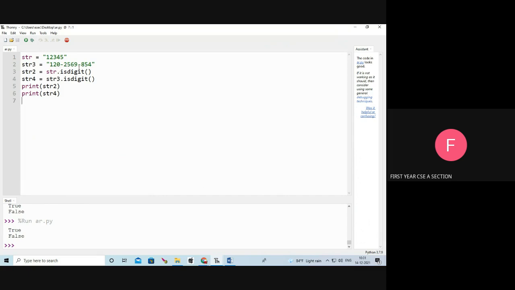See, hyphen is there, it is not a digit, so it returns false. Here all the elements are digits, so isdigit of str? Yes, it returns true. Next, here hyphen is there, so it returns false. So str4 is false, str3 is true.